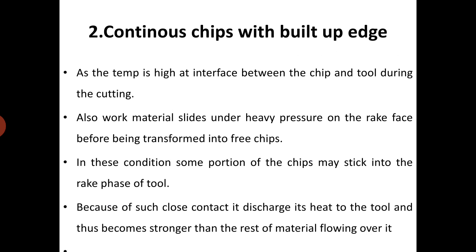As the temperature is high at interface between the chip and tool during the cutting, also the work material slides under heavy pressure on the rake face before being transformed into free chips. In these conditions, some portion of the chips may stick onto the rake face of tool. Because of such close contact, it discharges its heat to the tool and thus becomes stronger than the rest of the material flowing over it.